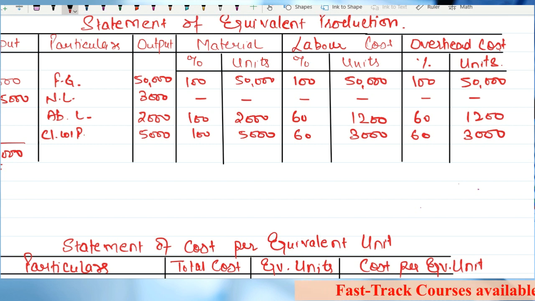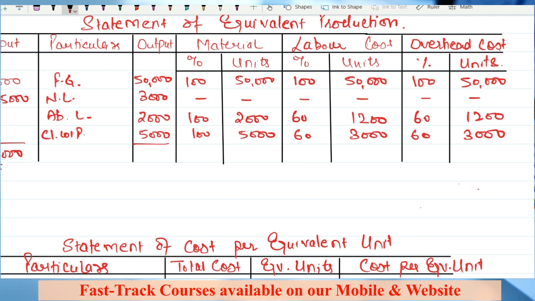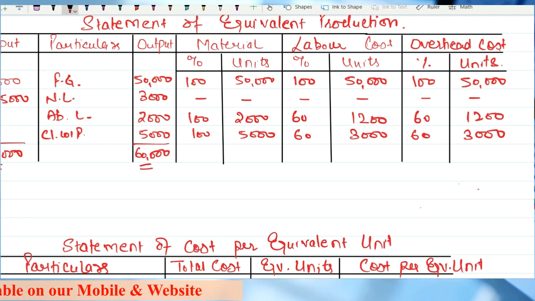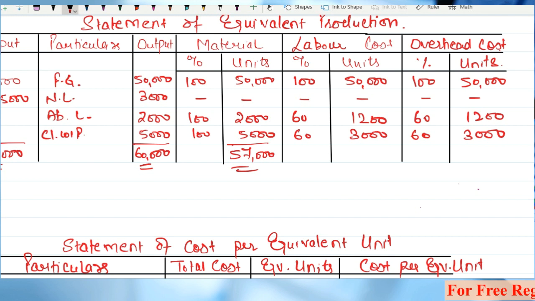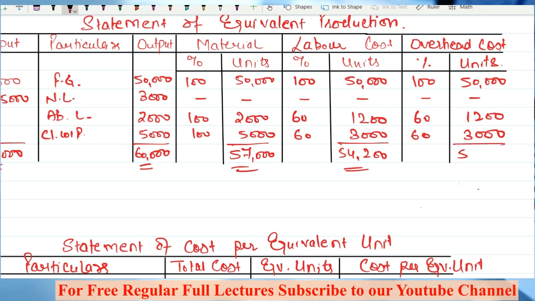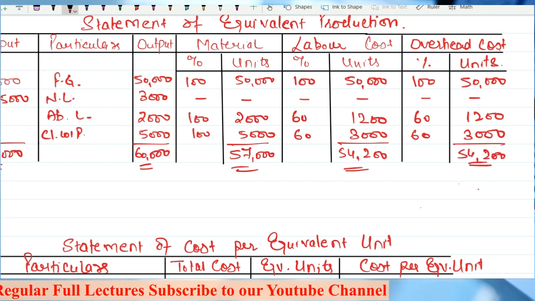So this is the statement of equivalent production. We do not have to take anything in the normal loss column. So this is 60,000, and this is 57,000, and this is 54,200, this is 54,200.